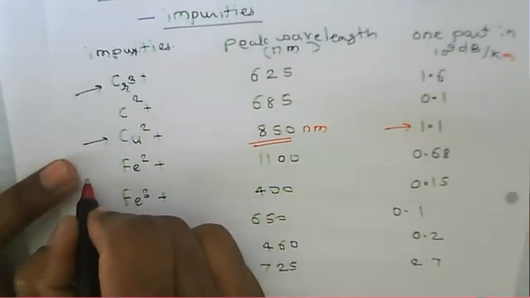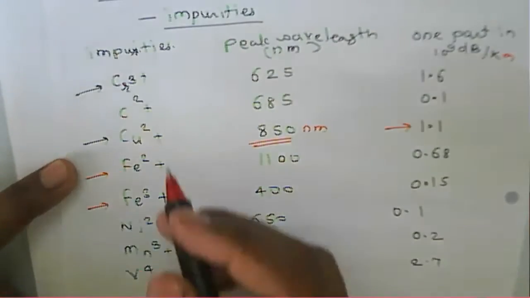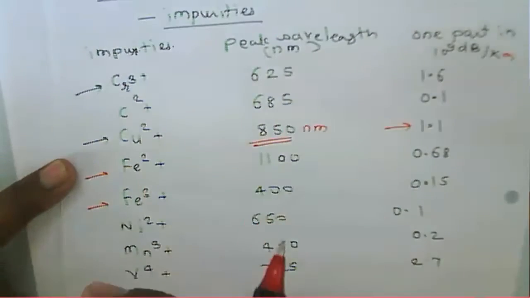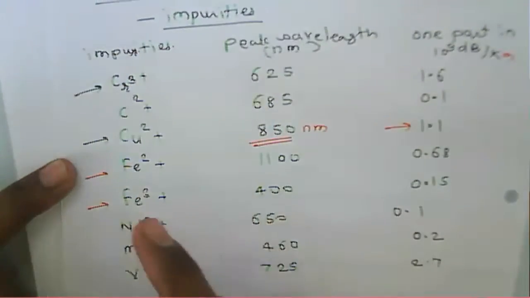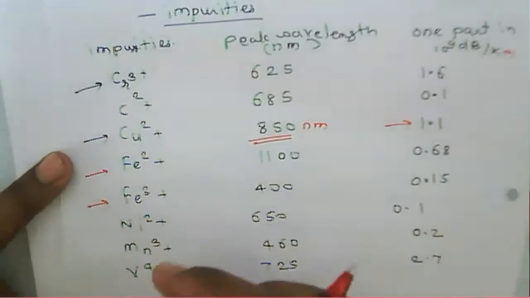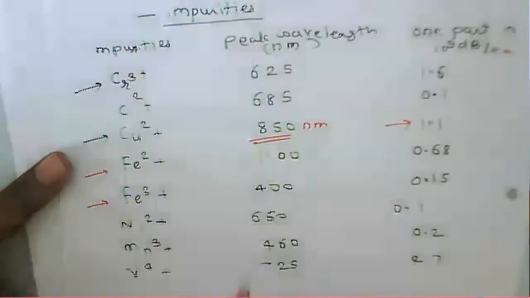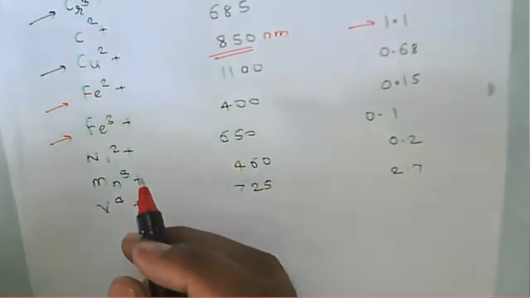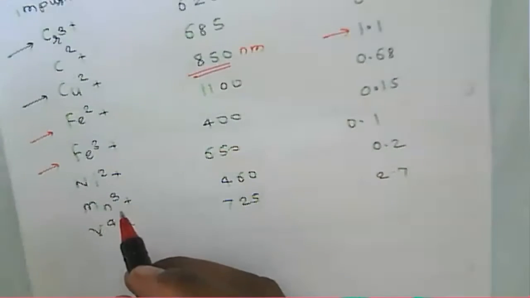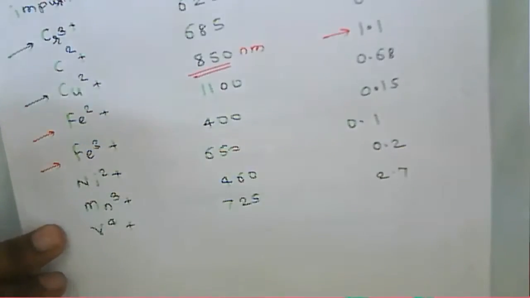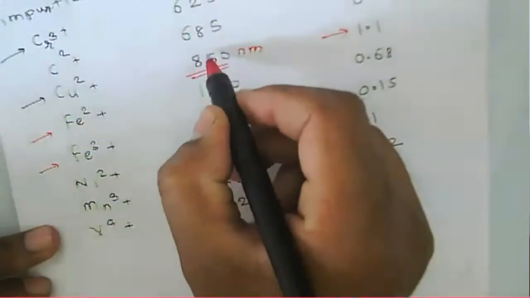Now, we are designing a fiber core and a cladding. The core is made up of silica glass and a mixture of some metal, and while manufacturing the glass, some impurities are present in it. These impurities have attenuation at this particular peak wavelength.